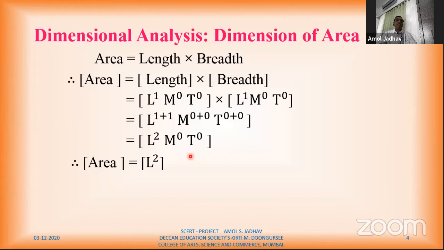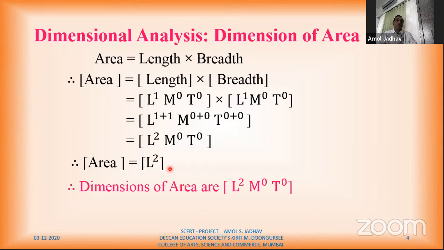Therefore, the dimensions of area, I can write as L2 M0 T0, or I can simply write L square also. Now from these dimensions, I can find out the unit of area also. This is very simple. See, these are the dimensions of area. And now what will be the unit?